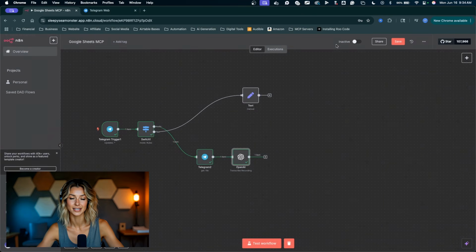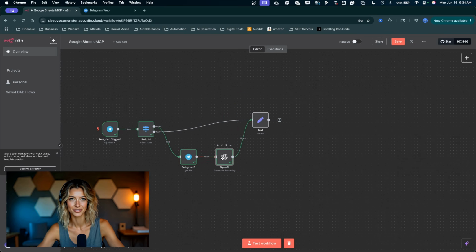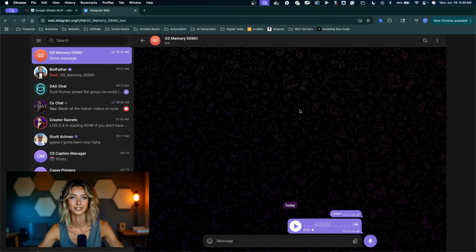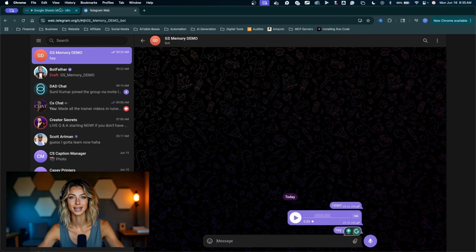I'm going to click outside of the node, and now we can plug this node into our text node, just like that. I'll rearrange my nodes a little bit just to make some space, and now we can fix the text problem over here. So I'm going to save the workflow, delete our testing data. Let's click on test workflow, jump into Telegram, and send a new message. Just say, hey, come back into n8n.